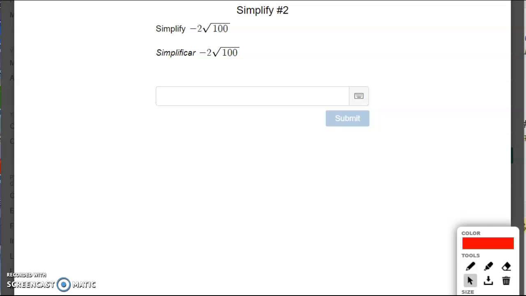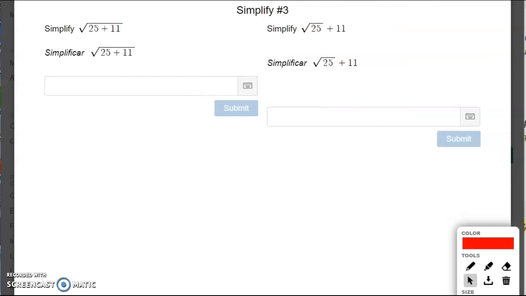What about this? Okay, so we have two problems. Simplify square root of 25 plus 11. And then you have simplify square root of 25, and outside the square root symbol, you have 11. What is the difference? Well, the square root symbol extends all the way here, whereas this one does not. Okay, so that makes a whole lot of difference.